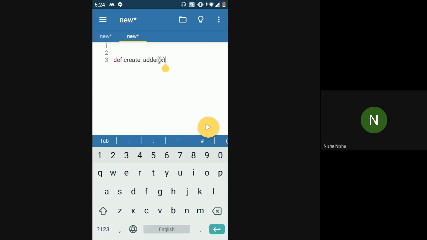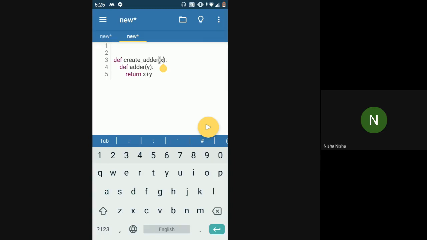So I have a function called create adder, and then I have an inner function called adder inside of it, which takes a value y. Inside it, I am just going to add x plus y and return it. So I'm going to return x plus y. This x here is accessible inside the adder function because in this case, x would be basically kind of global to this.